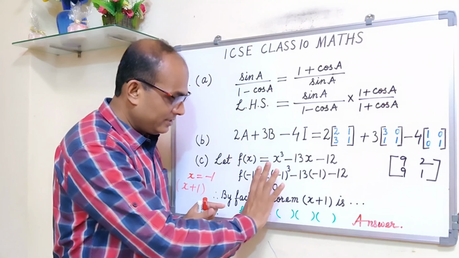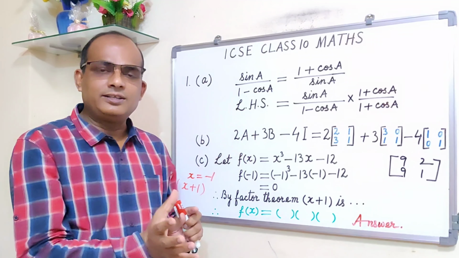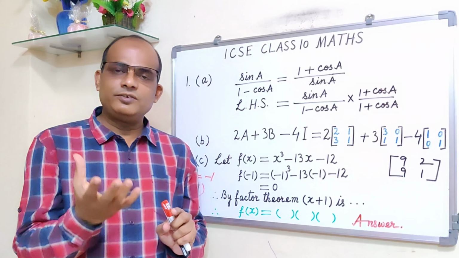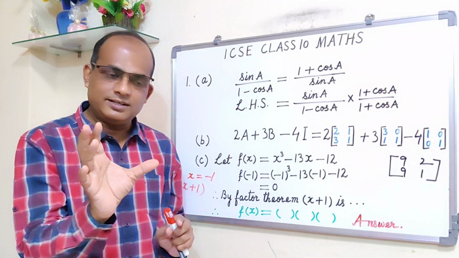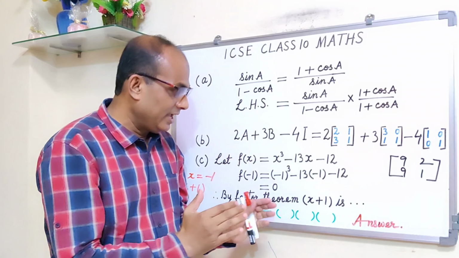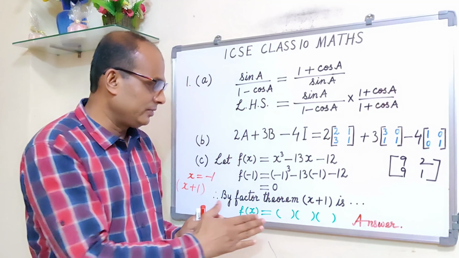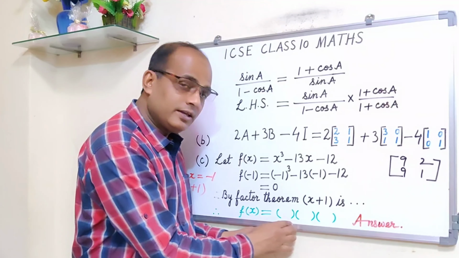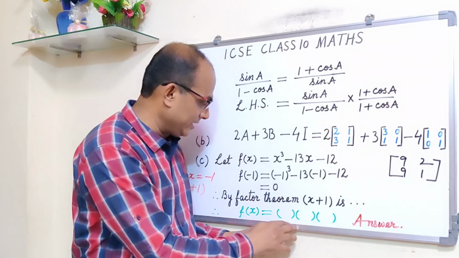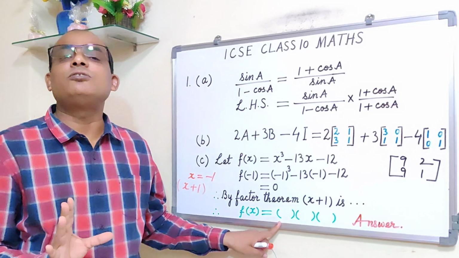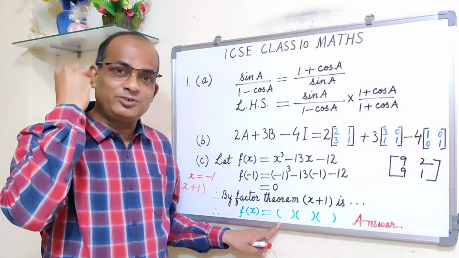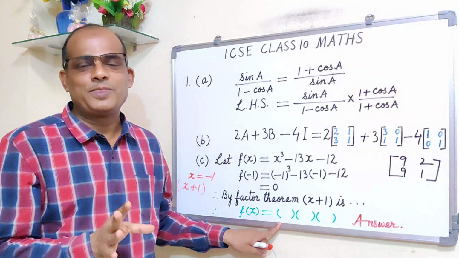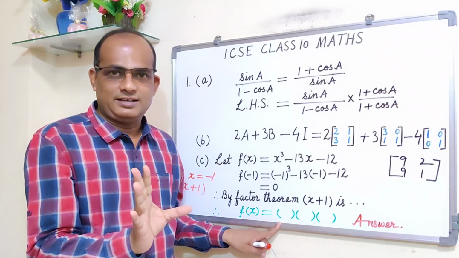So after getting the quotient either by synthetic division method or long division method, you factorize the trinomial, get the 2 factors, and this one factor is this. Then all the three factors you write down together. Do not write down the factors of f(x) alone. Some children don't write down f(x) also. They write down only the factors.